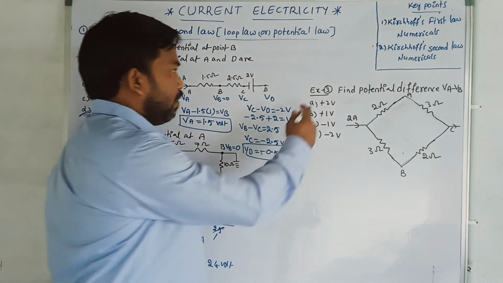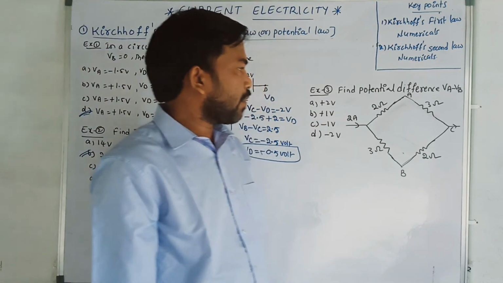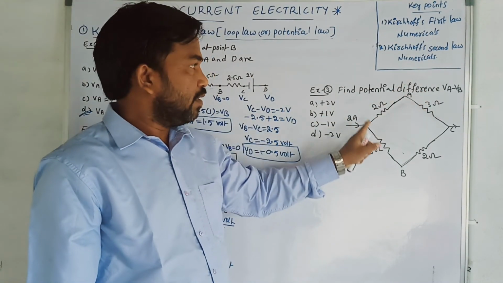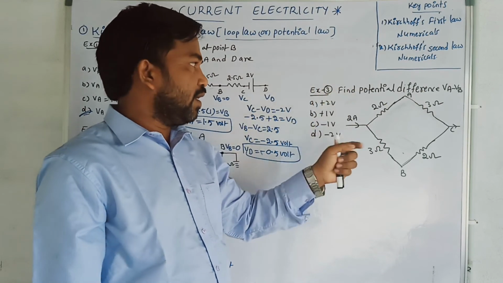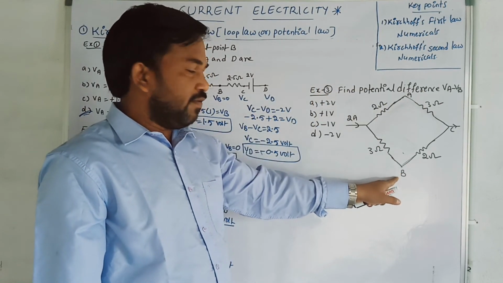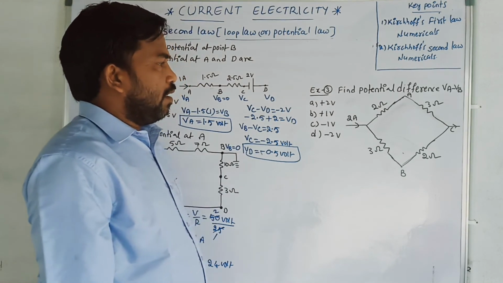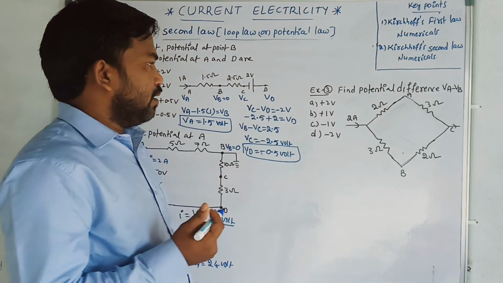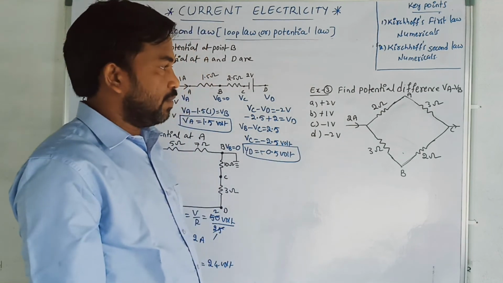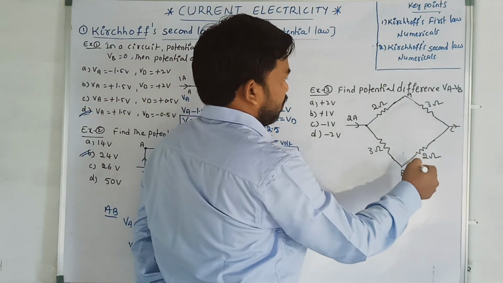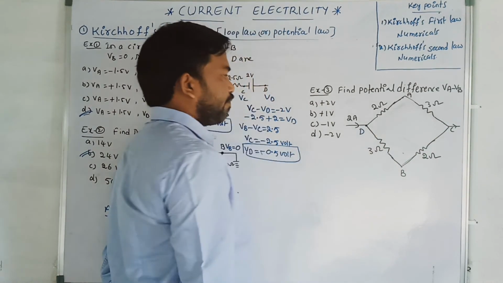Okay. Now coming to the example 3. Find the potential difference VA minus VB. Across VA and VB, the difference they are asking. Now, how to find this? 2 ampere current is flowing. This is one junction. Okay. A, B, C, this is D.